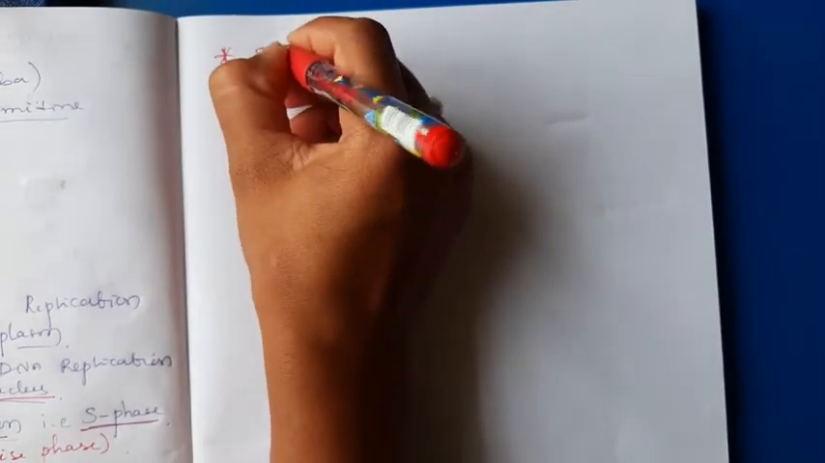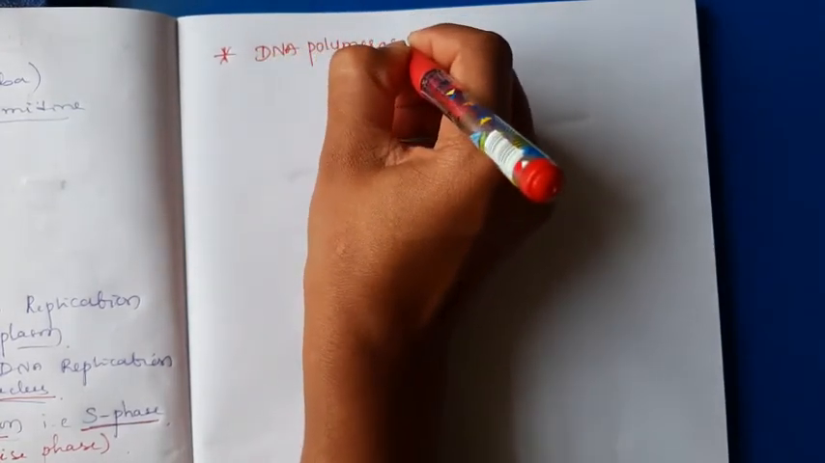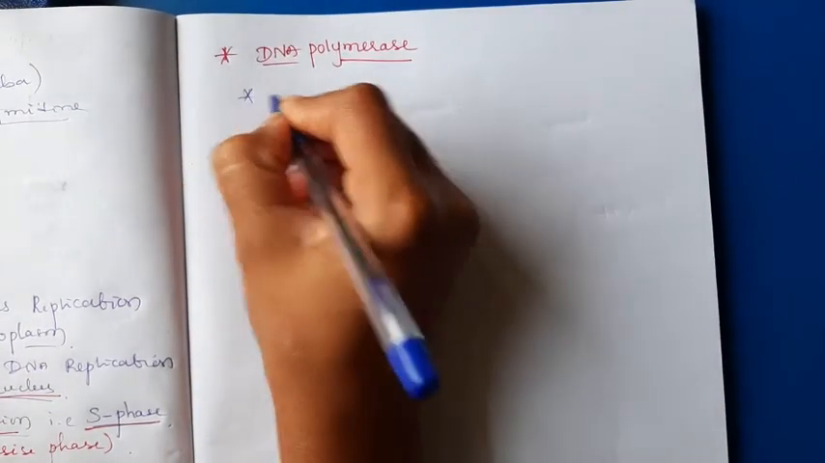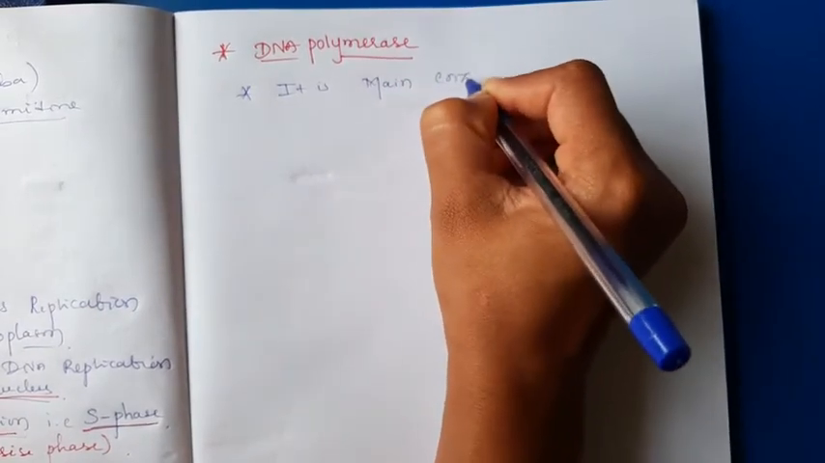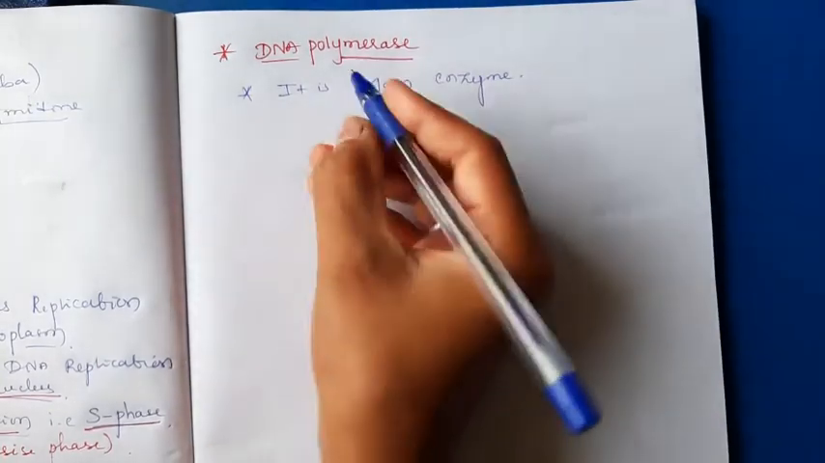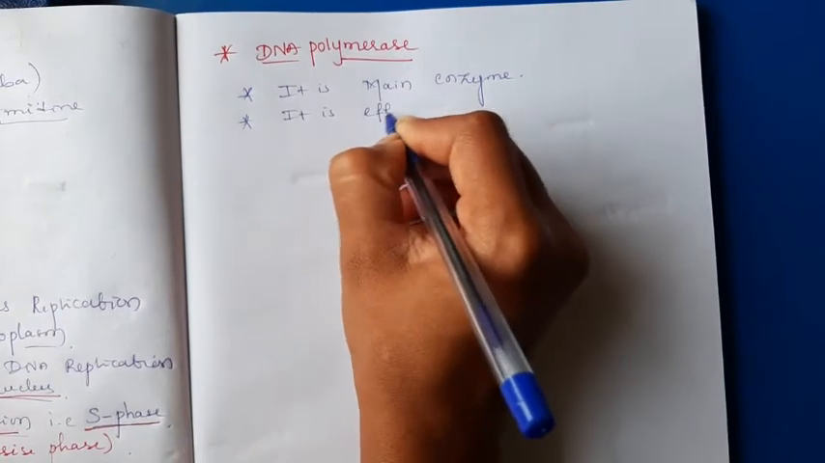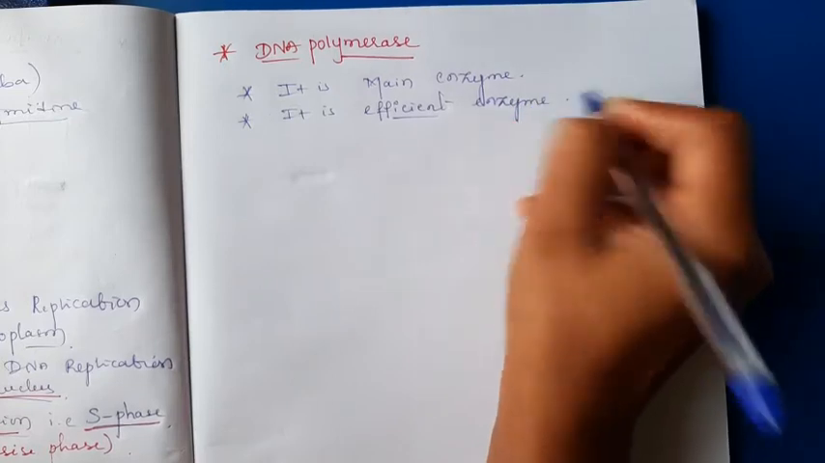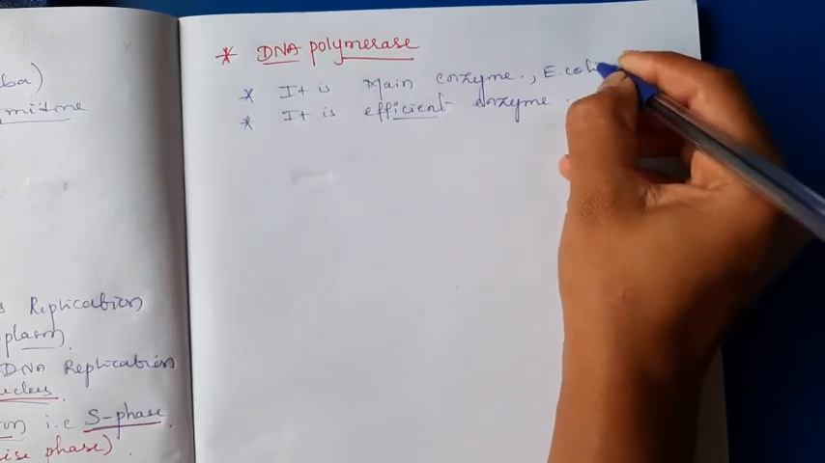First one, DNA polymerase. DNA polymerase is a very efficient enzyme. It is a main enzyme. Okay. It is very efficient. It's the main enzyme in E. coli, that is in the prokaryotic organisms.